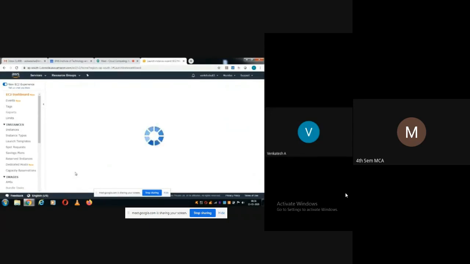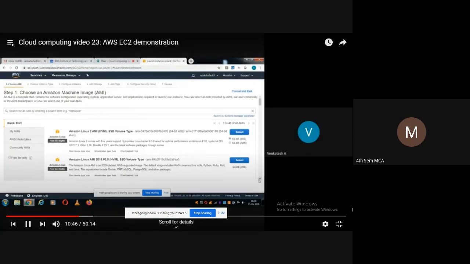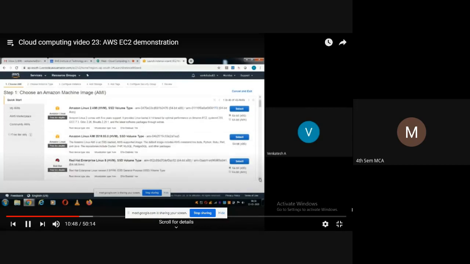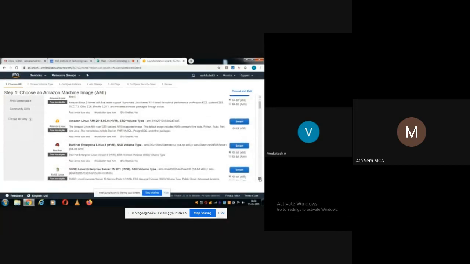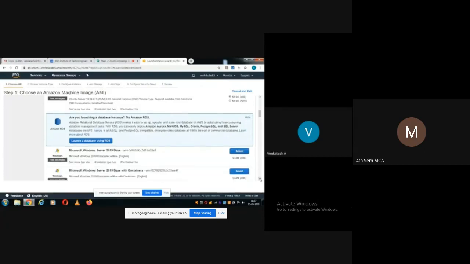So now we should be very cautious. You can see here, free tier eligible. So now I am going to consider only where I can see this option, free tier eligible. You can observe here that the free tier eligible option is not enabled for all the instances. Say for example, you look at here Amazon RDS, which is not eligible for free trial.